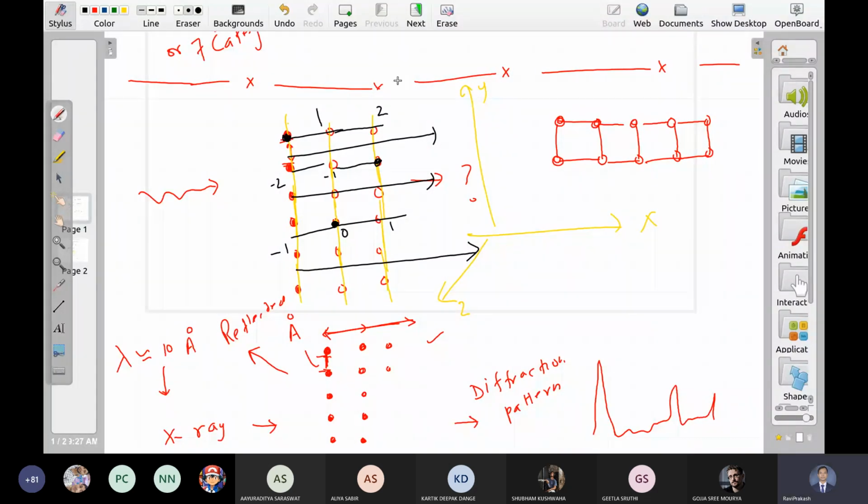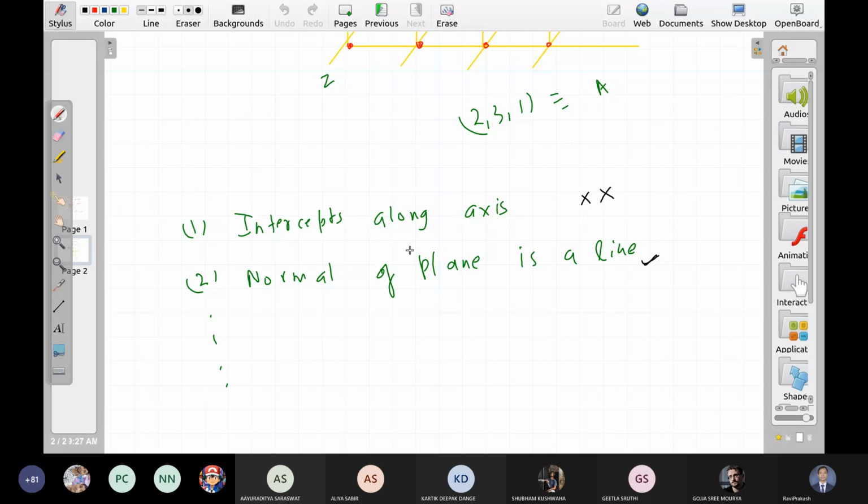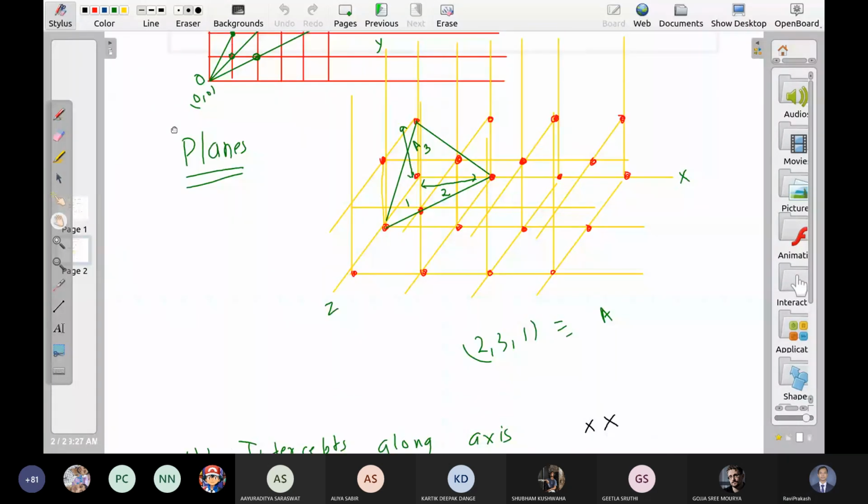Okay. So we will use this second approach, the normal of a plane. And how do we find the normal? Do you know the normal of this plane, which has intercepts 2, 3 and 1 along the axis?